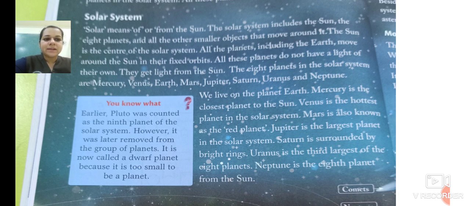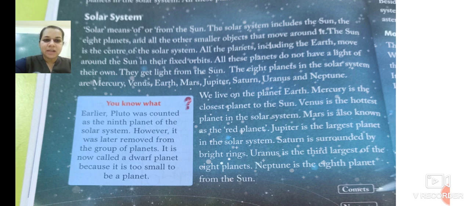All these planets do not have a light of their own. Now, at night, if there is no electricity, what happens? There is darkness all over. If we do not have electricity, we cannot have light at night. In the daytime we have light from the sun, but at night we have electricity.